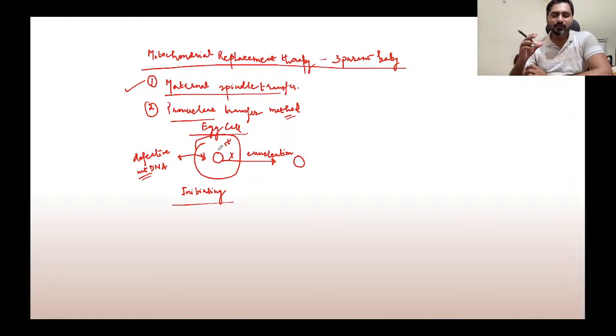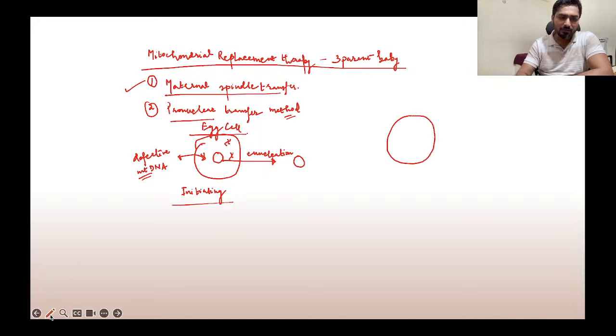What we do instead is get rid of the complete cytoplasm itself. So we extract the nucleus. We know that the nucleus is okay, the nuclear DNA is okay. We'll remove this nucleus and leave behind the cytoplasm, which is containing the defective mitochondria. So we have got the healthy nucleus, but we also need a cytoplasm which contains healthy mitochondria. Let me use a different color.